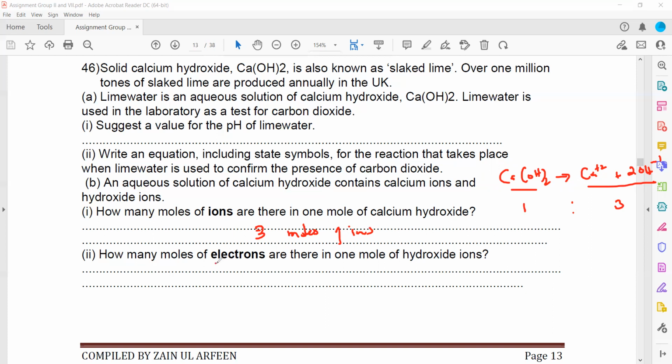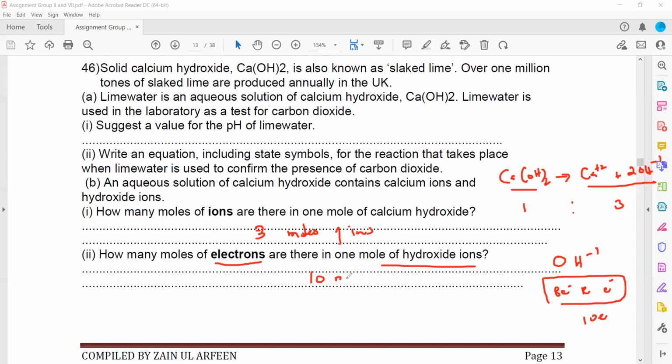Then how many moles of electrons are there in 1 mole of hydroxide? So how can we work out? As you can see, hydroxide has a charge of -1. Oxygen has 8 electrons, hydrogen has 1 electron, and this -1 means there is an extra electron. So total number of electrons present in hydroxide is 10.